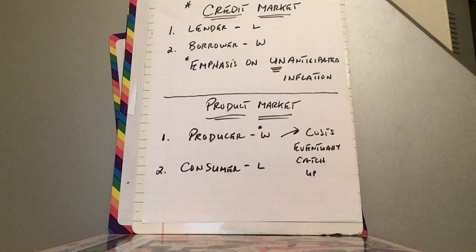Remember how we figure out nominal versus real? Remember this formula: the nominal of anything minus the inflation rate equals the real. So the nominal interest is 5%, the inflation is 2%, so the real interest is 3%.